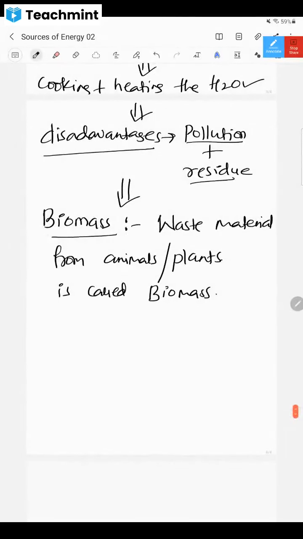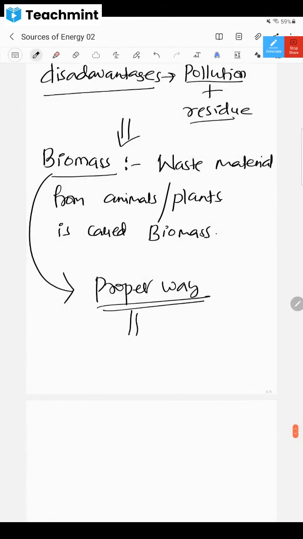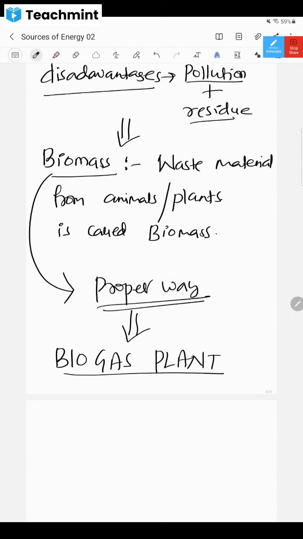Now we have to use this biomass in a proper way, so that we get the maximum out of it. That's why there is one technological development called the biogas plant. What is that, dear children? The biogas plant is also known as the gobar gas plant.